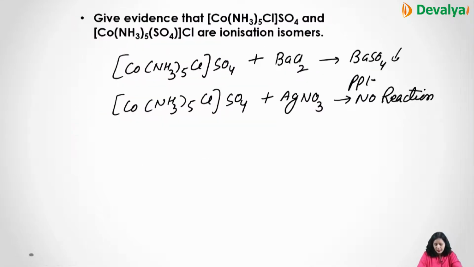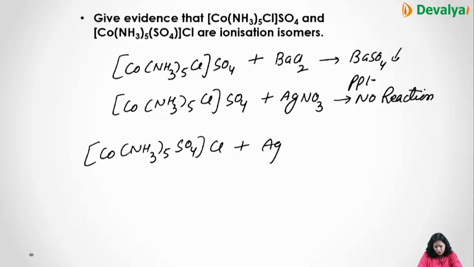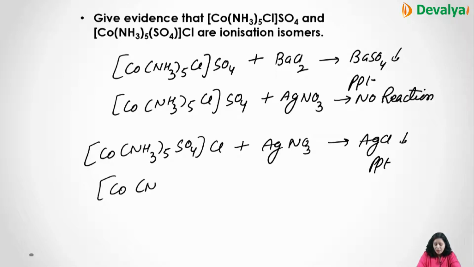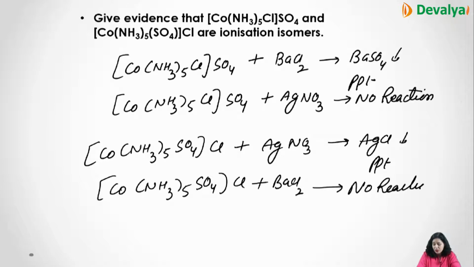Now if I take [Co(NH3)5SO4]Cl, the second compound, and react with AgNO3, that forms AgCl and the precipitate will form for this. It means that Cl is outside the coordination sphere. But if we react with BaCl2, then no reaction will occur, which indicates that sulfate is present within the coordination sphere.